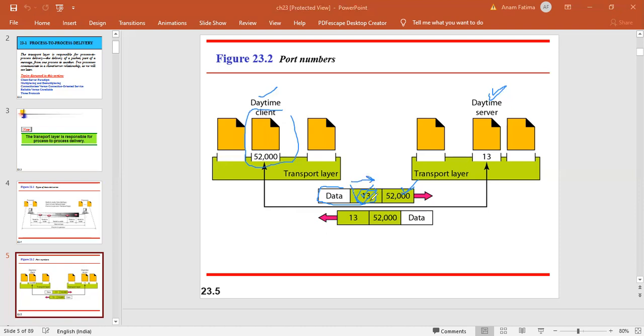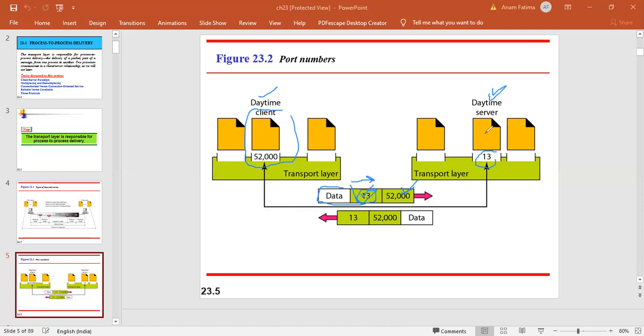You mention your own port number, which is any one of the ephemeral port numbers assigned by your system. You also have a universal set of port numbers for the servers, known as well-known port numbers. Why are they known as well-known port numbers? Because for the client to use the services of the server, it should know on which port the process is running. Only then will it be able to identify it. Just like you need to know the destination IP address for the network layer, here we need to know the destination port number.